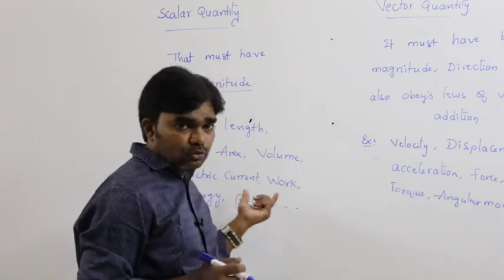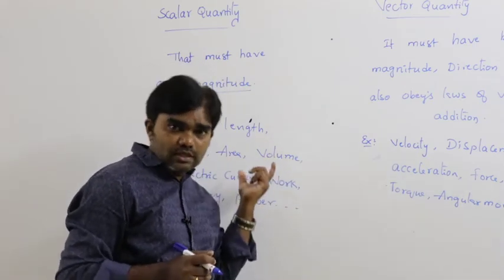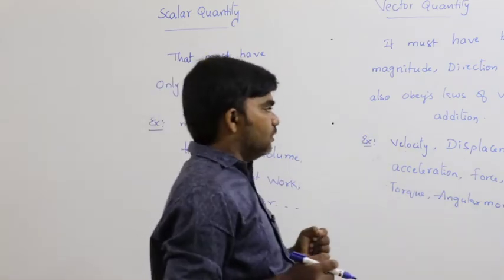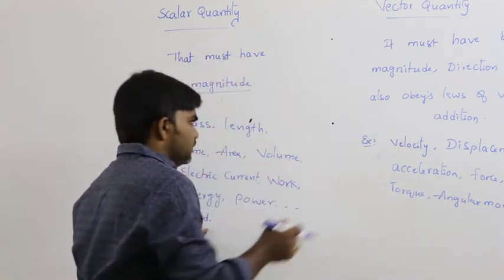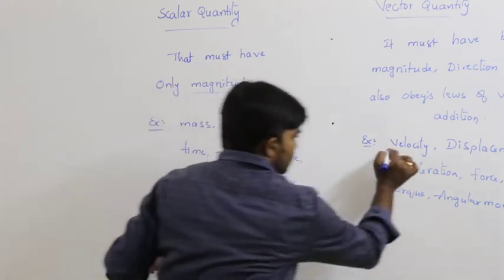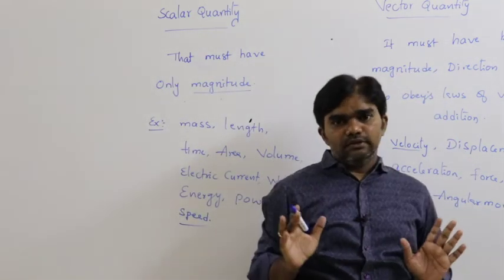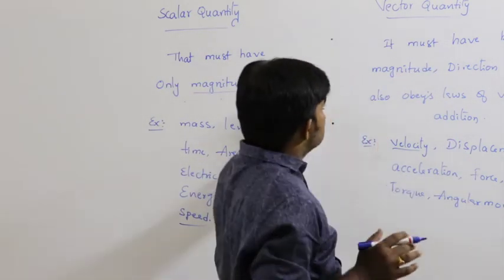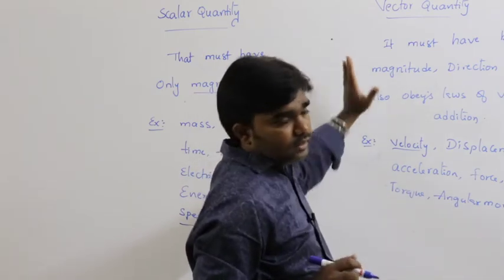That's why we have to know about these two quantities, scalar quantity and vector quantity. Best example, speed and velocity. Speed is scalar, velocity is vector. Remember that. So this is scalar and this is vector.